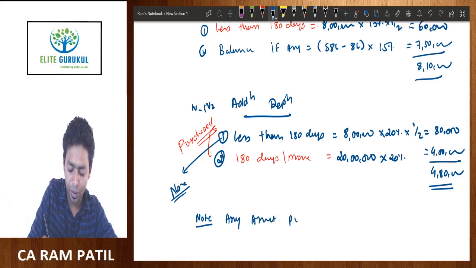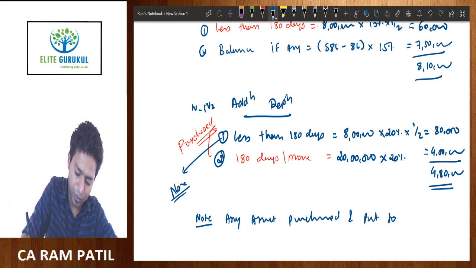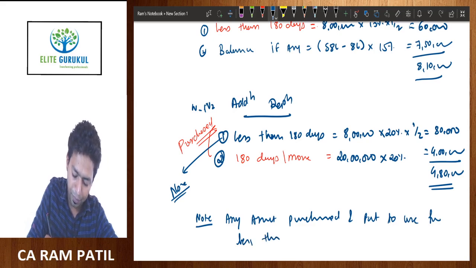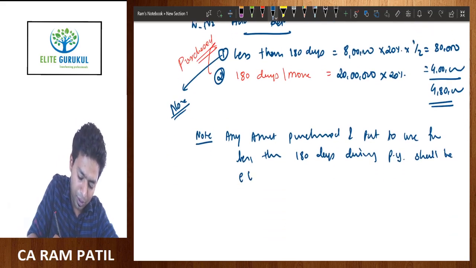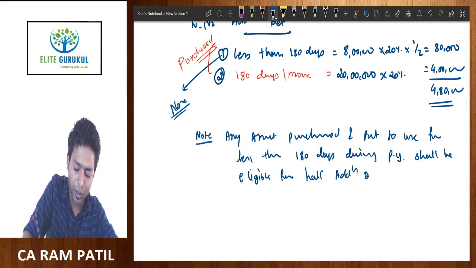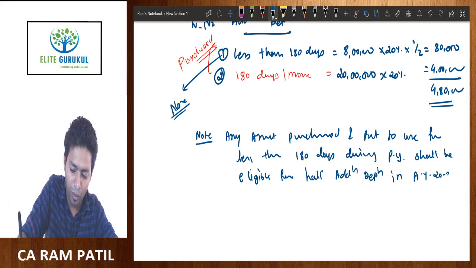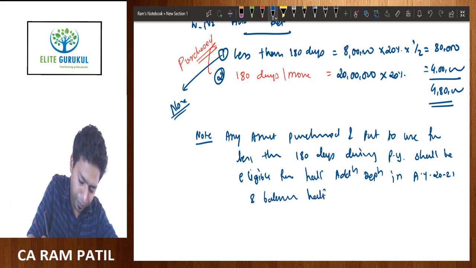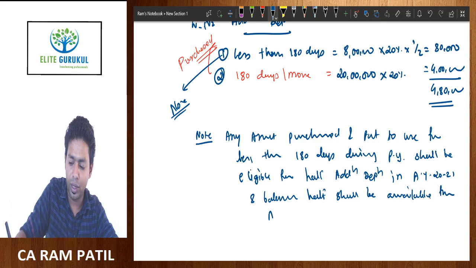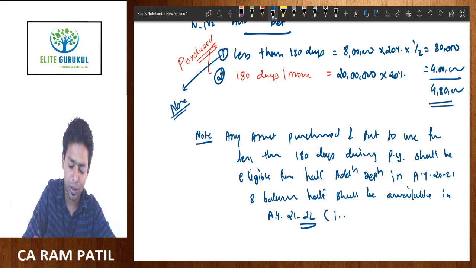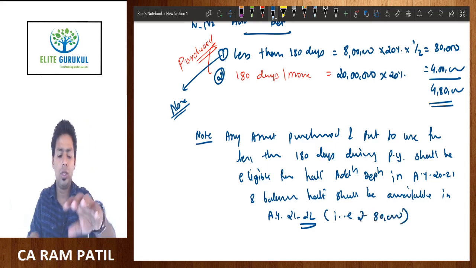Any asset purchased and put to use for less than 180 days during PY shall be eligible for half additional depreciation in AY 2021, and the balance half shall be available in AY 21-22, that is next AY, that is rupees 80,000. So this is how you need to present your answer.